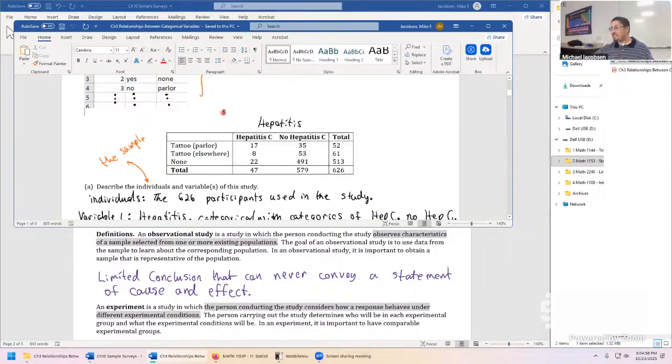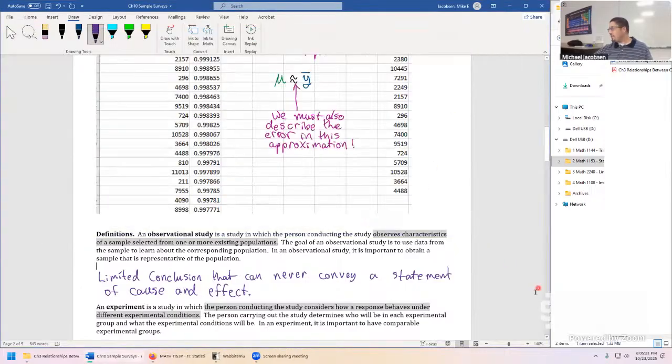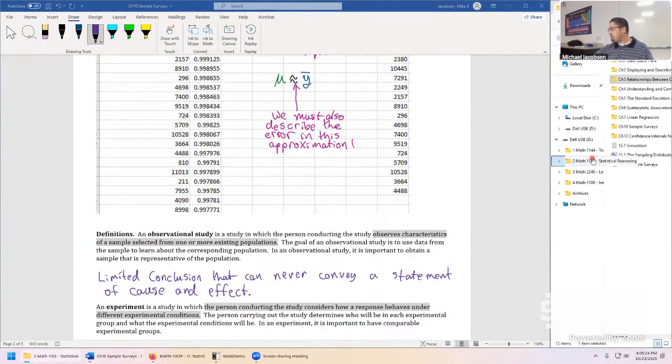If you try to run this kind of experiment, you're probably going to be blacklisted. People are going to think that you're some kind of crank or something like that. It'd be just tremendously unethical. This was just an observational study. At best, we could talk about how the variables relate, but at no point could a conclusion of cause and effect ever enter the picture on this one. So that's what was going on with that one. I'm not too sure if we've looked into a direct experiment when we analyze data. We will later on in this course.